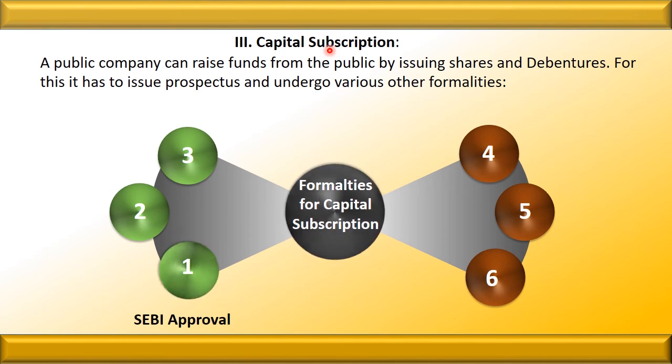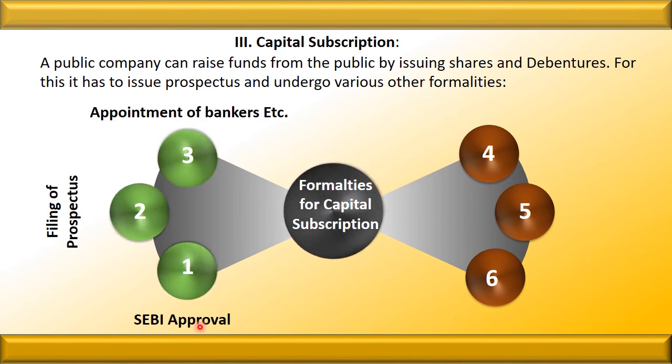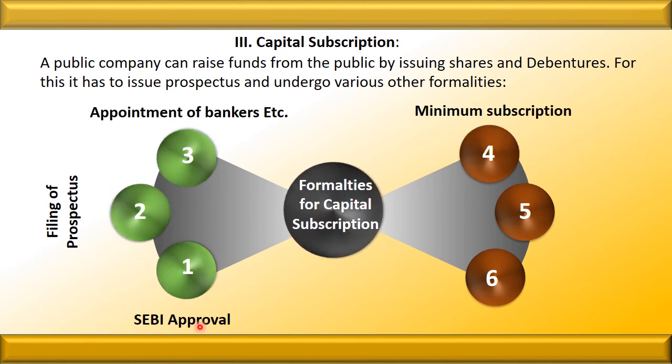The first formality is SEBI approval. They have to take the approval from the Securities and Exchange Board of India. Then they have to file the prospectus. Without filing the prospectus to the registrar, the company can't raise money from the public. The next is to appoint the bankers or the underwriters because they help in raising the money from the public. The next is minimum subscription. It means 90% of the issued money should be raised.